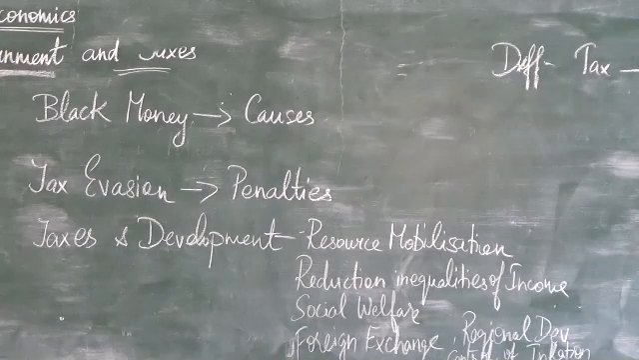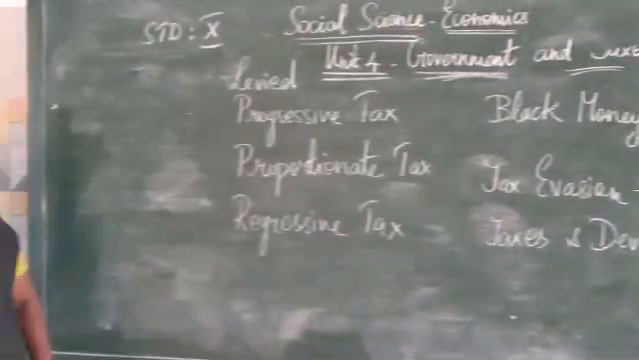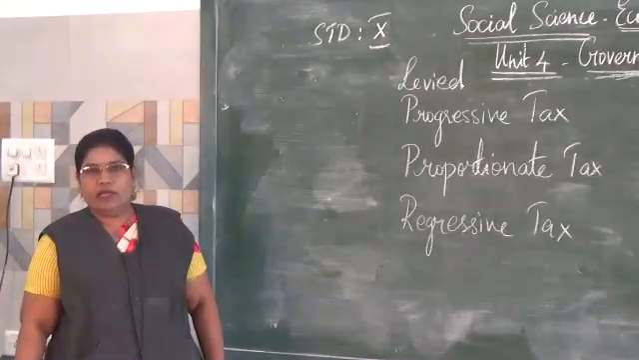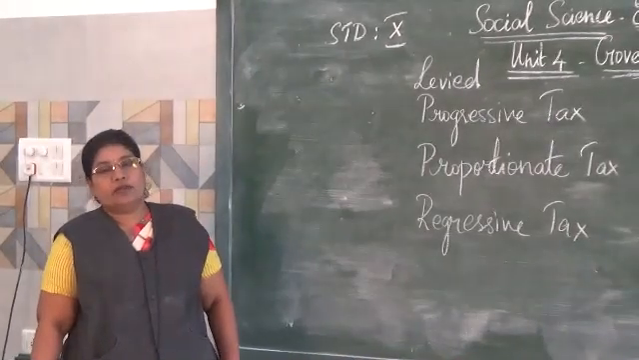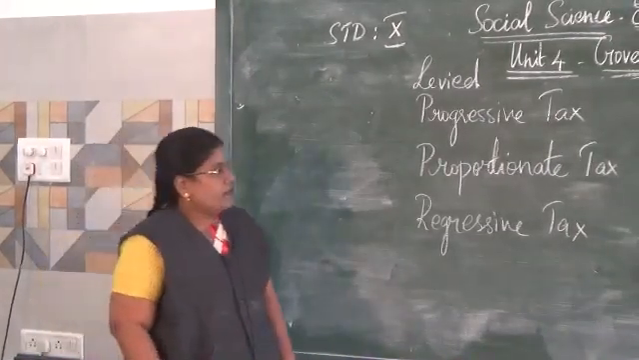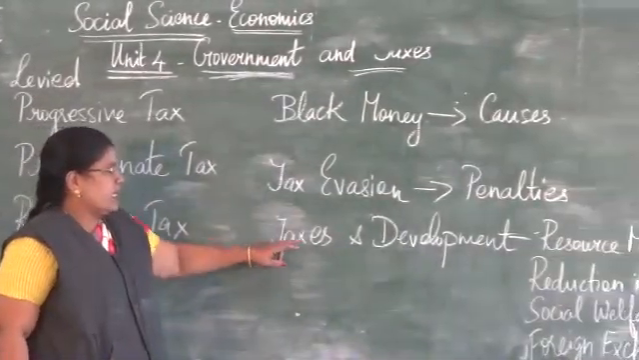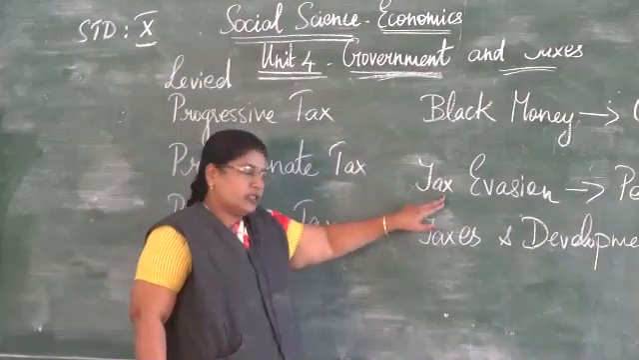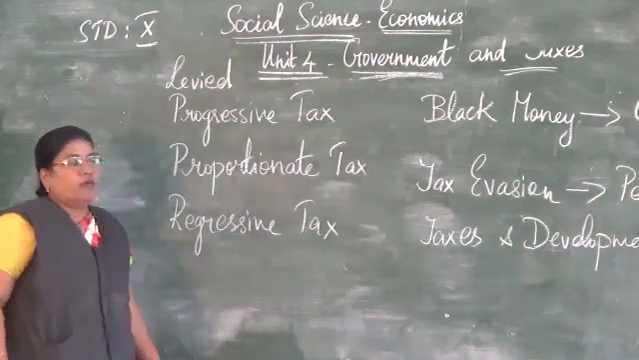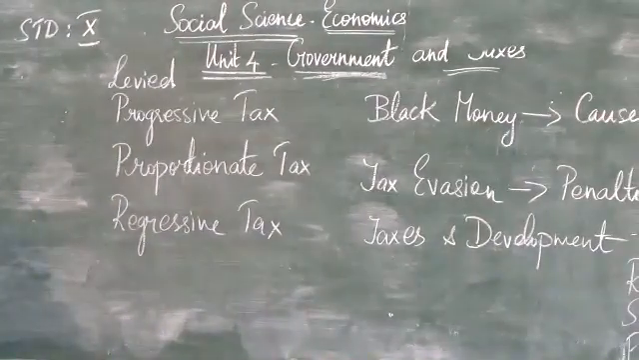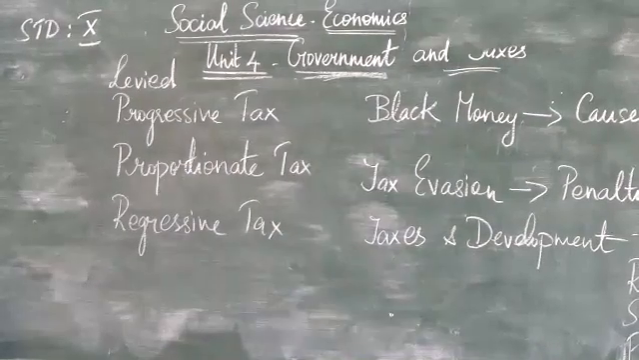With that we come to the end of the lesson. Today's lesson we saw the different policies of the government, that is the union government and the state government, the different types of taxes, why taxes are levied on the people, what is black money, and what are the penalties given to the people if they have black money, what are the different taxes and development. Suppose a person evades tax, what are the penalties given to the people, and what are the differences between taxes and payments. With that we come to the end of this lesson.